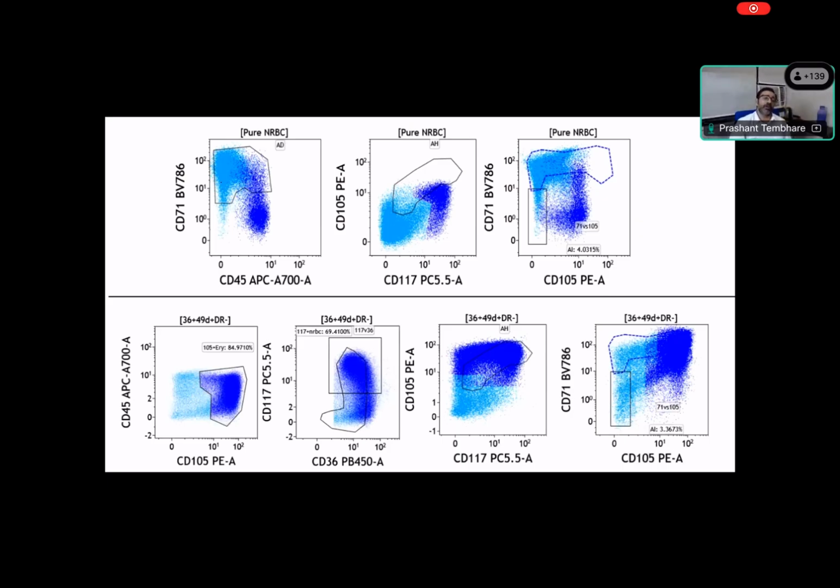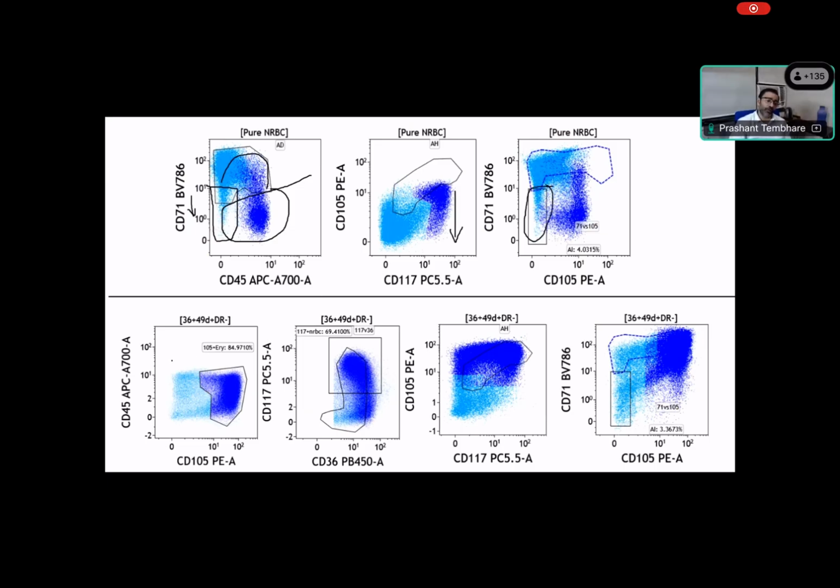In dysbiotic maturation, as you see, normally we should have this level of CD117, but clearly there is a large population of cells which shows down regulation of CD71, which is usually seen. You can see in this population CD71 is also lost. So CD71 is lost in the precursor as well as the late precursor. Again, CD105 should show normal maturation and fall into the gate. Clearly there is abnormal down regulation and abnormal loss of CD105. Again, there is abnormal loss of CD71 as I mentioned, especially in this mature population.